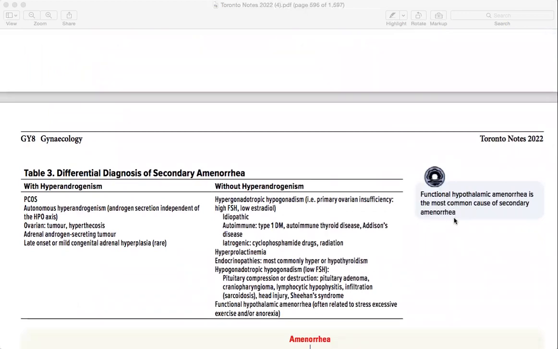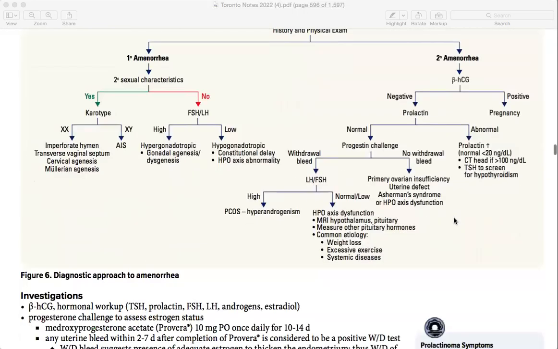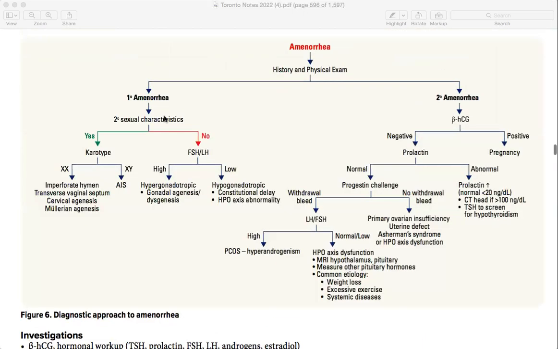Obviously, in secondary amenorrhea, you have to rule out pregnancy. But let's suppose you think of pregnancy and you already ruled it out, then the next step you think is she might be doing something aggressively. That's why she's causing maybe weight loss, maybe exercise. So you have to rule out these things. These are very easy and common things to rule out. And then the investigations, all these investigations one by one, which are written here.